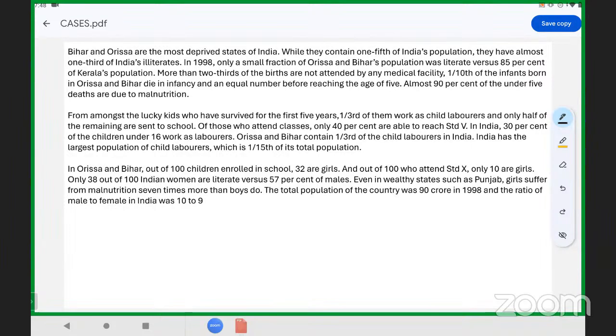So this data is basically on two states, that is Bihar and Orissa, and demographic information is given regarding the entire population with respect to Bihar and Orissa. So try to read the entire data and try to take out the data from it.